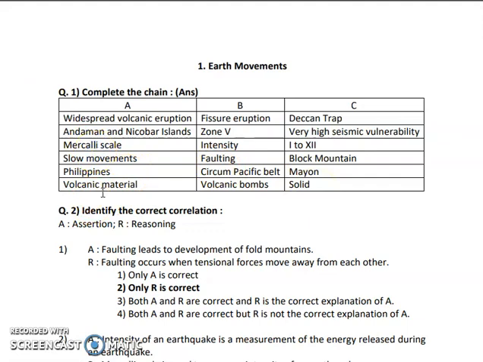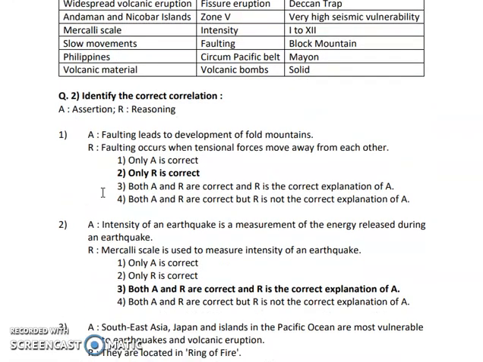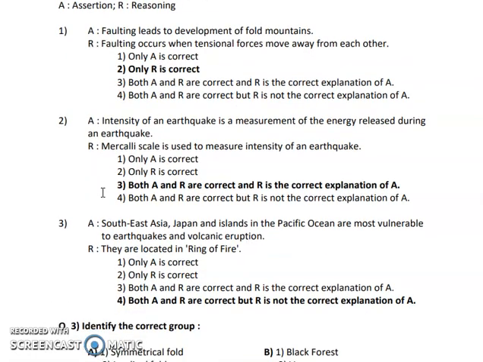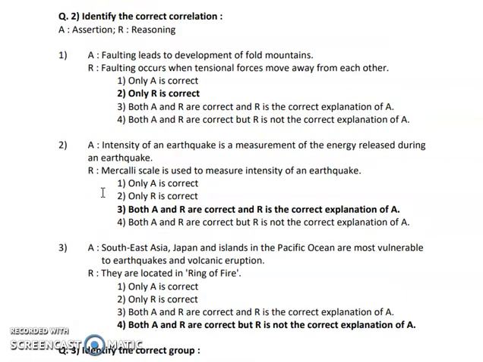Now we'll move further with question number 2, that is identify the correct correlation. Here we have A as assertion and R as reasoning. So let us start with the first question. The assertion here is given as: faulting leads to the development of fold mountains. And the reasoning is: faulting occurs when tensional forces move away from each other.